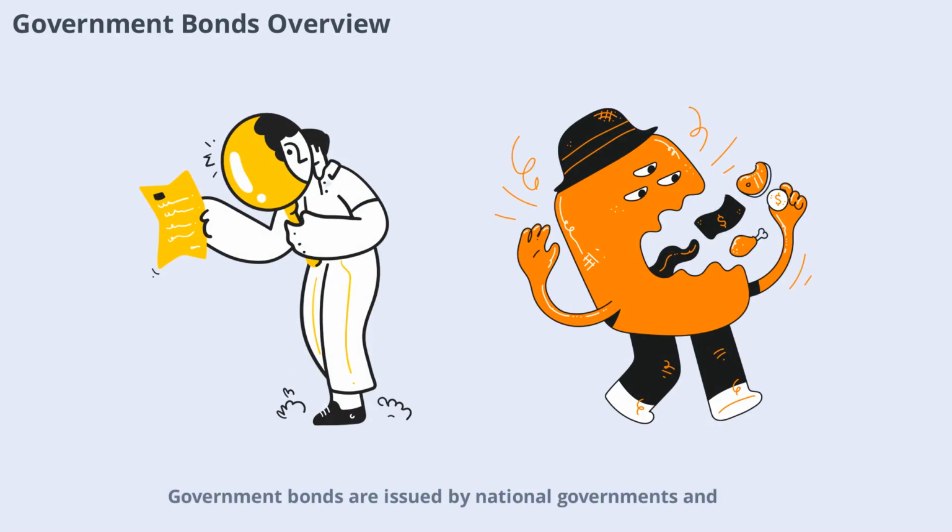Government bonds are issued by national governments and are often considered the safest type of bond. These bonds are used to fund government spending and projects. Because they are backed by the government, they typically offer lower yields but come with lower risk. Examples include U.S. Treasury bonds, UK gilts, and Japanese government bonds. Investors often turn to government bonds during times of economic uncertainty for stability and predictable return.